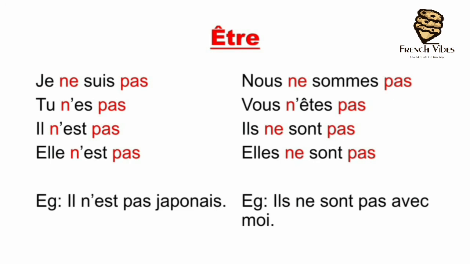Now, je suis usually means I am. In negation, it is je ne suis pas, which means I am not. Now, let's see the examples. Il n'est pas japonais. He is not Japanese. Next example. Ils ne sont pas avec moi, which means they are not with me.